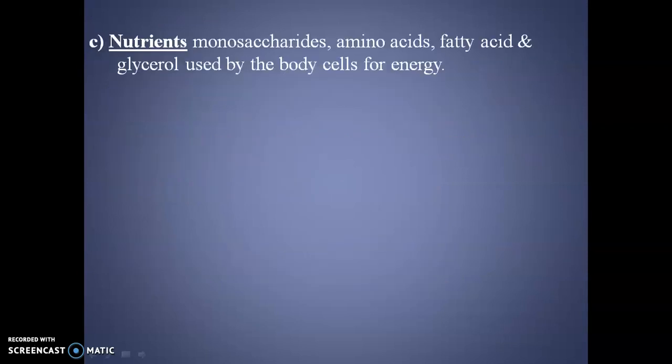The third content of blood plasma is nutrients. All of us know that the human body digests the food material which is in complex form and converts complex material into simple forms like monosaccharides, amino acids, fatty acids and glycerol, which are used by the body cells for energy.